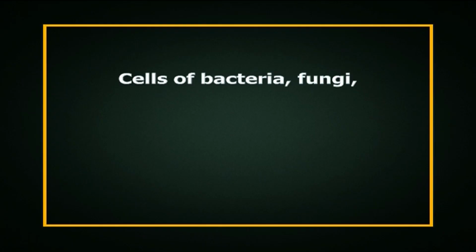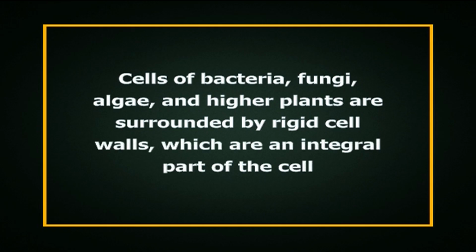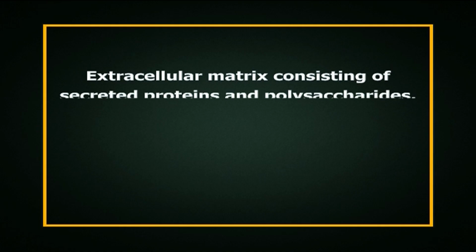Now let's talk about the introduction of the lecture. Although cell boundaries are defined by the plasma membrane, many cells are surrounded by an insoluble array of secreted macromolecules. Cells of bacteria, fungi, algae and higher plants are surrounded by rigid cell walls, which are an integral part of the cell. Although animal cells are not surrounded by cell walls, most of the cells in animal tissues are embedded in an extracellular matrix consisting of secreted proteins and polysaccharides.